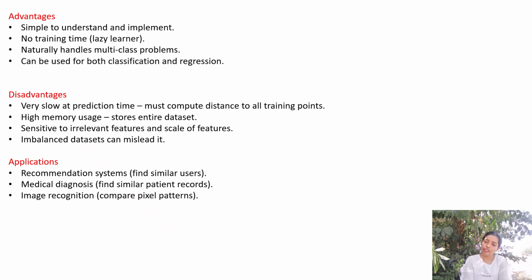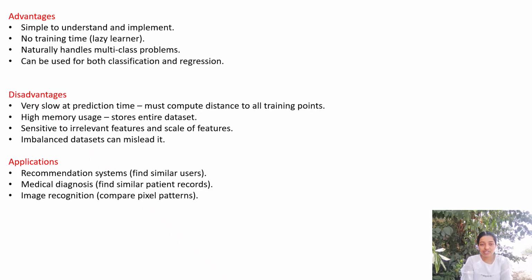Then if we have a data set where multiple classes are present, we can still use the KNN algorithm. And as I mentioned earlier as well, the most important thing about the KNN algorithm is that we can perform regression as well as classification using it.